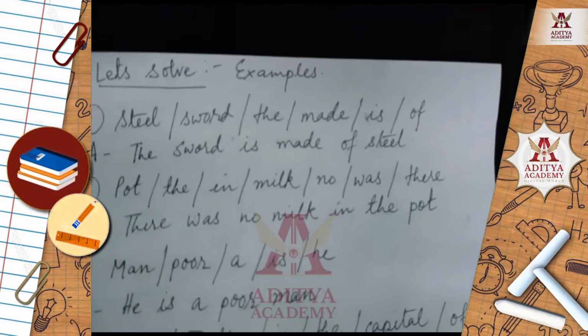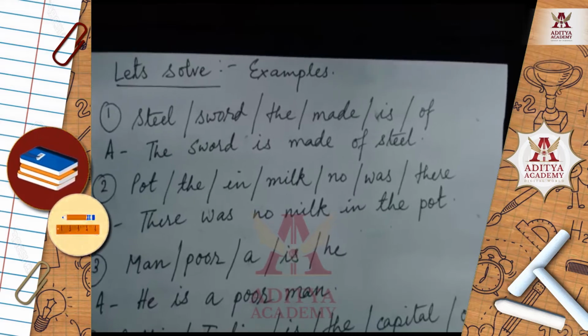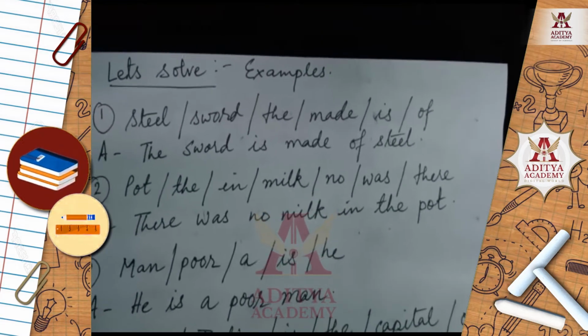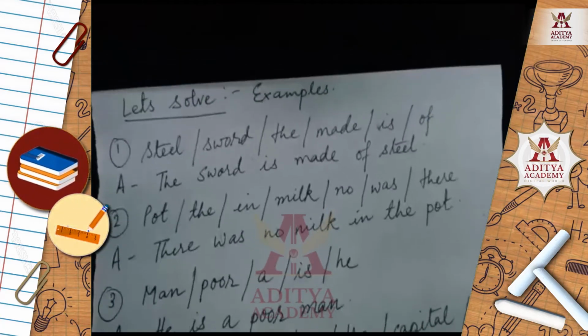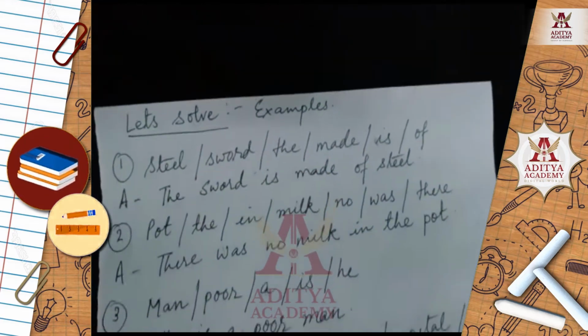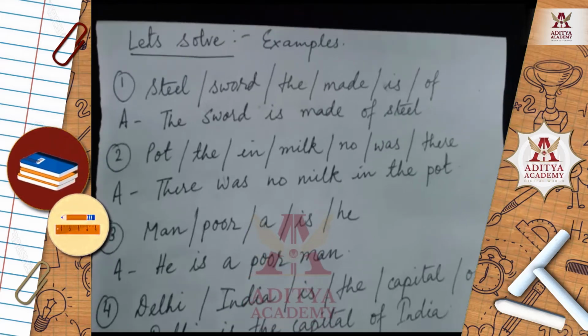First one is: steel, sword, the, made, is, of. This slash you can call an oblique. So what will be the answer to number 1?